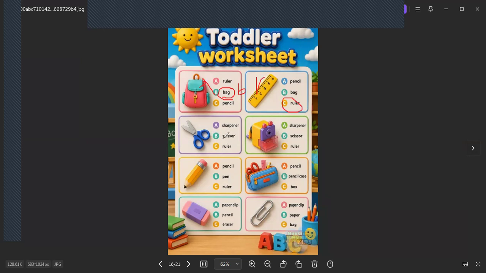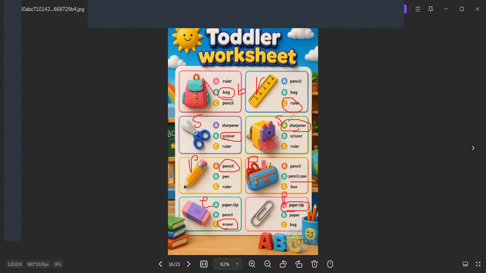What is this? This is called scissor. Scissor starts with letter S. Here, what is this? Sharpener starts with letter S. You are clever pupils. What is this? Pencil starts with letter P. This is called pencil case. Here, what is this? This is an eraser, it starts with letter E. What is this? This is paper clip.